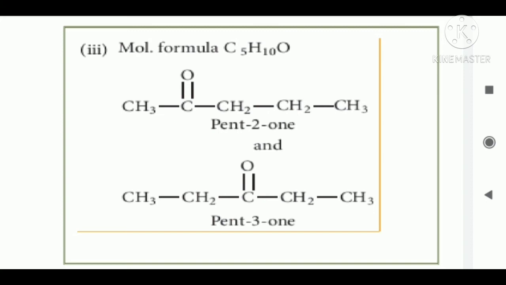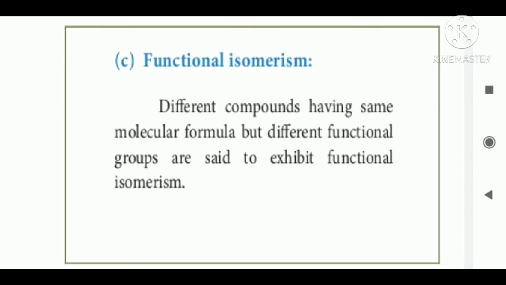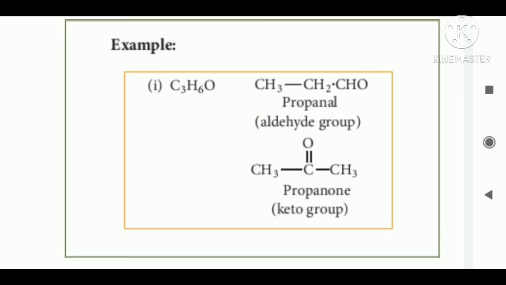Next is another isomer, called functional isomerism. Different compounds having the same molecular formula but different functional groups are said to exhibit functional isomerism. This is an example of functional isomerism, both having the same molecular formula C3H6O.